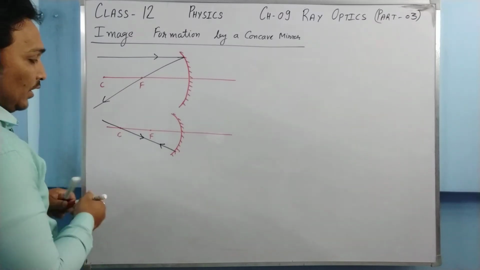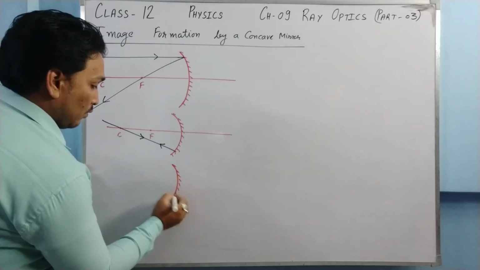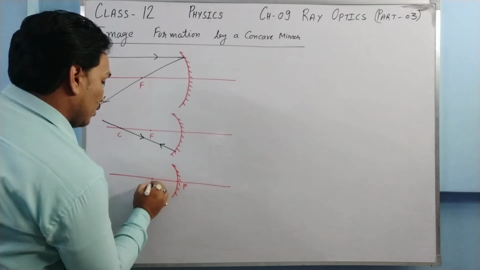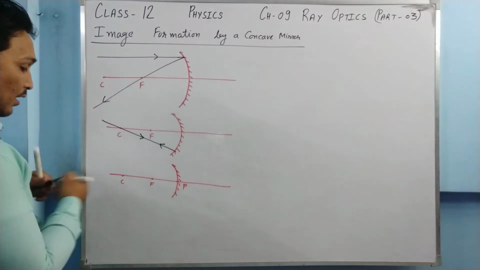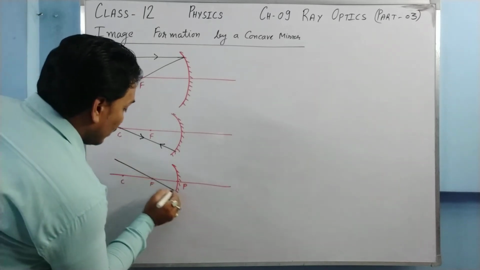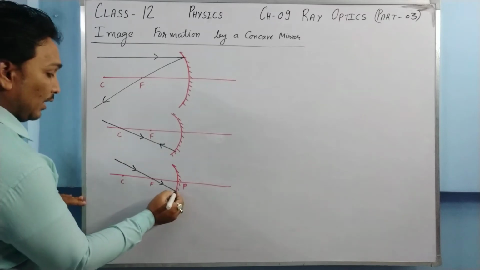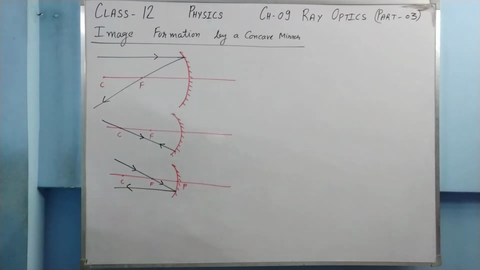The third fundamental ray is, if a ray of light passing through the focus falls on the mirror, then it becomes parallel to the principal axis after getting reflected back. So this is the third fundamental ray.